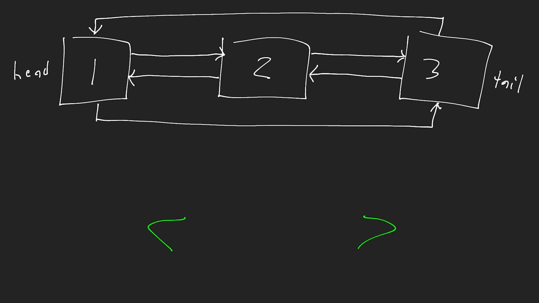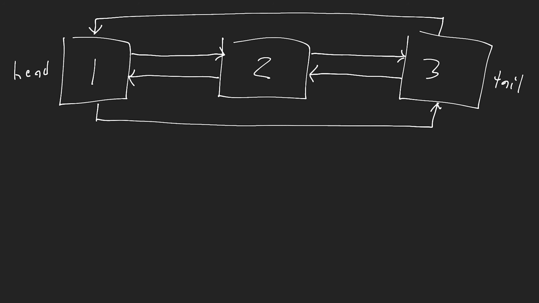Hopefully this is making a little bit of sense, but that's the advantage of using the doubly linked list: the flexibility that you get from having these previous pointers, and also the ability to traverse backwards as many times as you need to. Again, if we use the singly linked list, then we would have to retraverse this entire list to find the previous element from any given node that we are on.